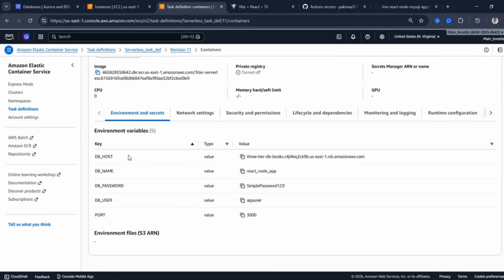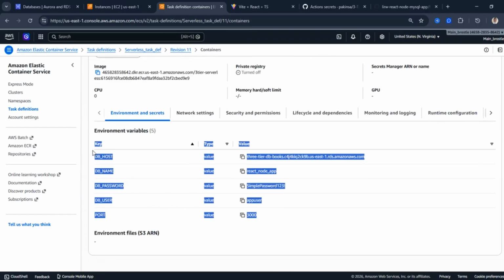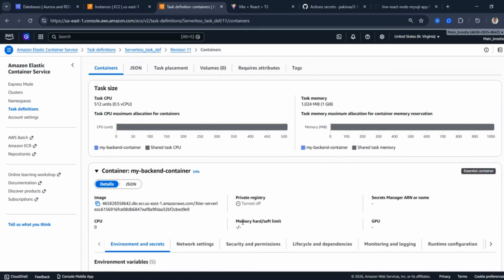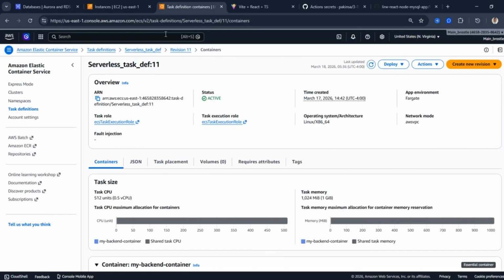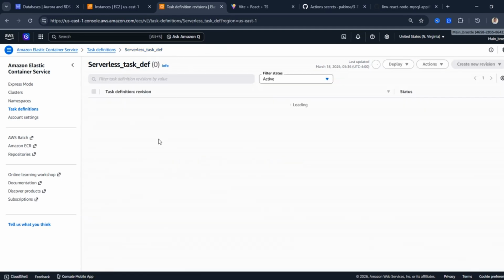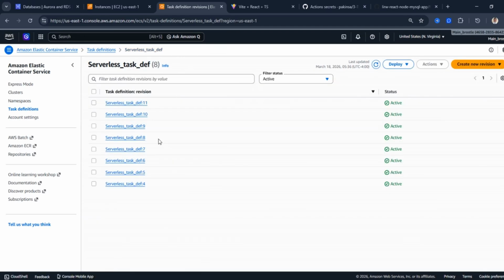Of course, there are other ways you could do this. You are able to use Secret Manager on AWS, which can also help you manage this. But just for these purposes, you can see how this works. Then we're looking at task definitions. These task definitions are the blueprint that runs the serverless Fargate, that runs the application on serverless. So we can see different versions.